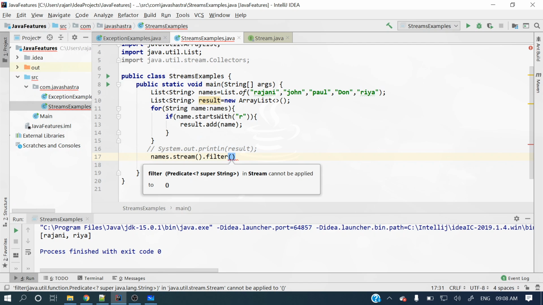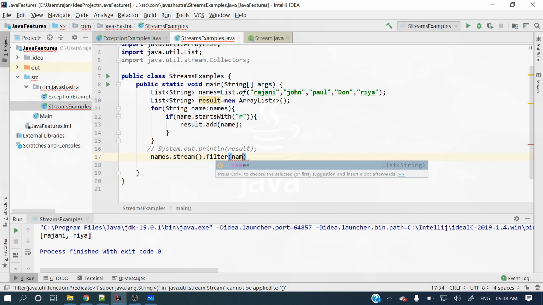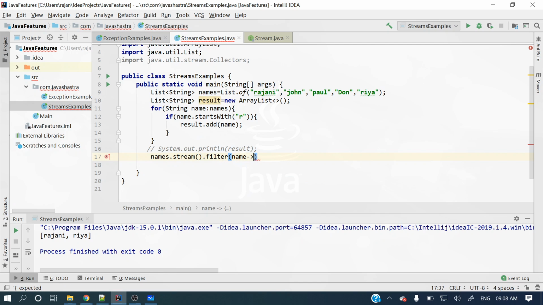I told you lambdas are a must. So here it will take a lambda and we'll check name.startsWith("R"). So what we are doing here is taking this stream and filtering: if the element starts with R, then keep it, right?